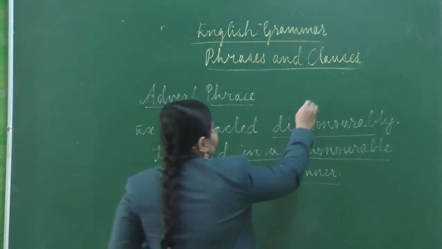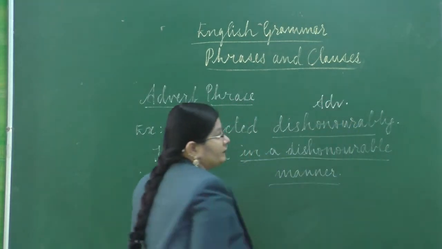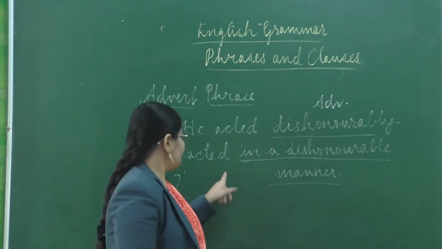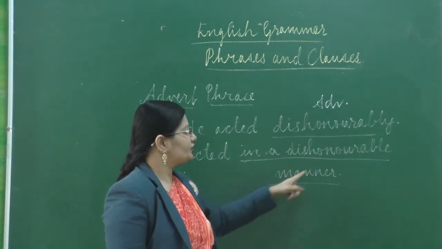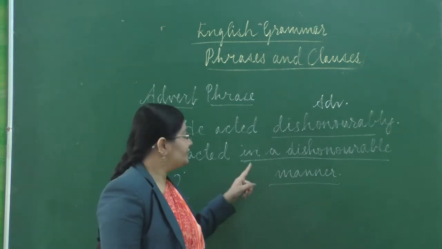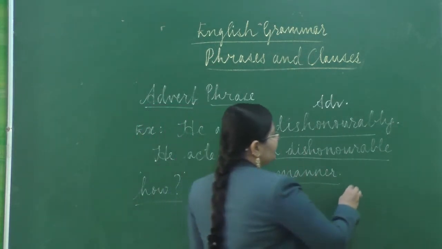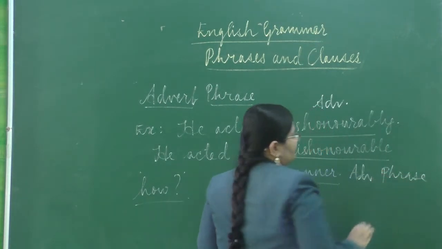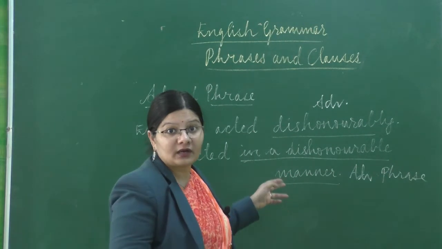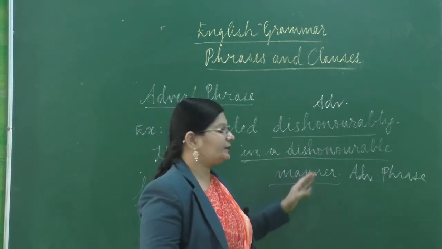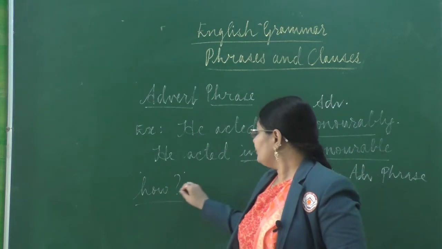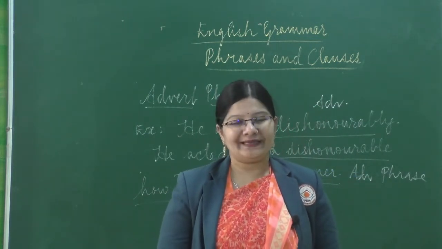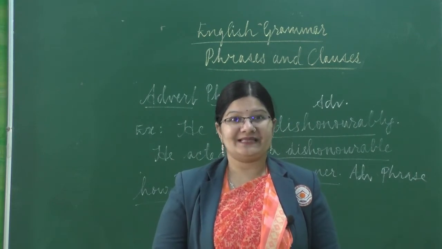This is the adverb, but this is only a single word. In the second sentence, if you see, he acted in a dishonorable manner. So here this group of words is nothing but an adverb phrase, and we ask the question how: he acted in a dishonorable manner. I hope you understood what adverb phrase is. Now let's quickly move on to the next topic of the lesson, that is clauses.